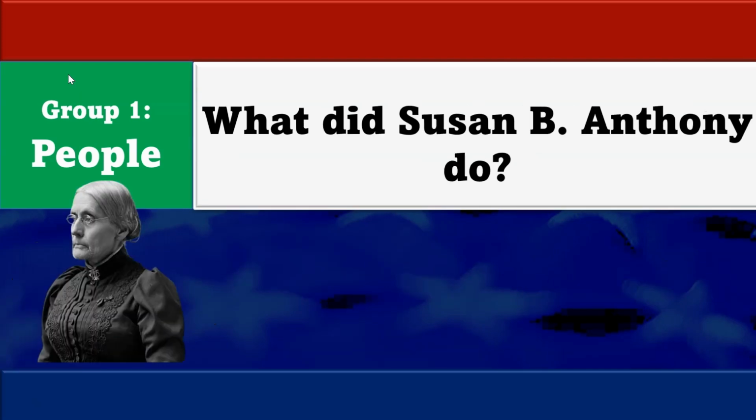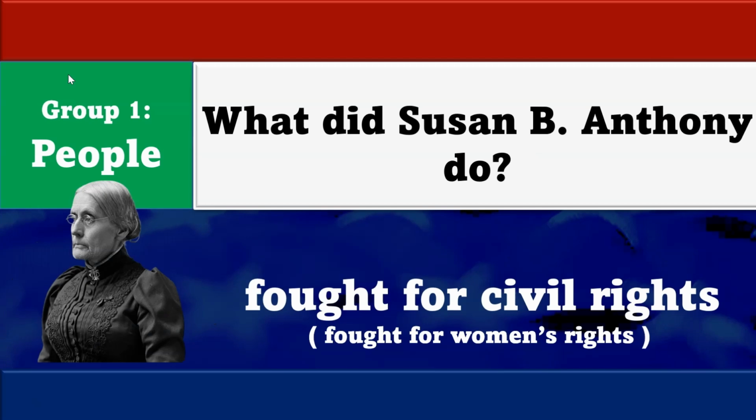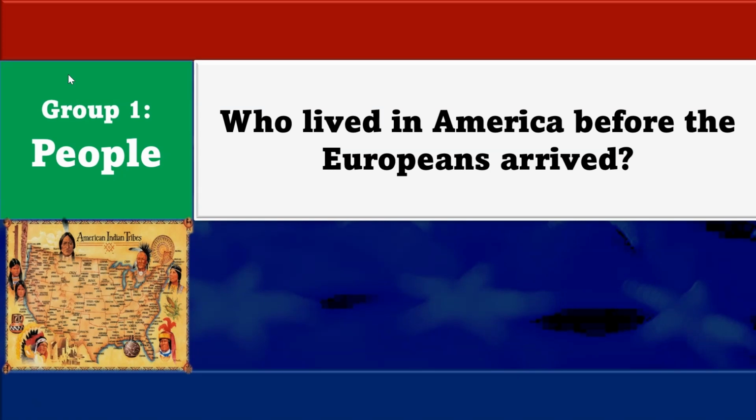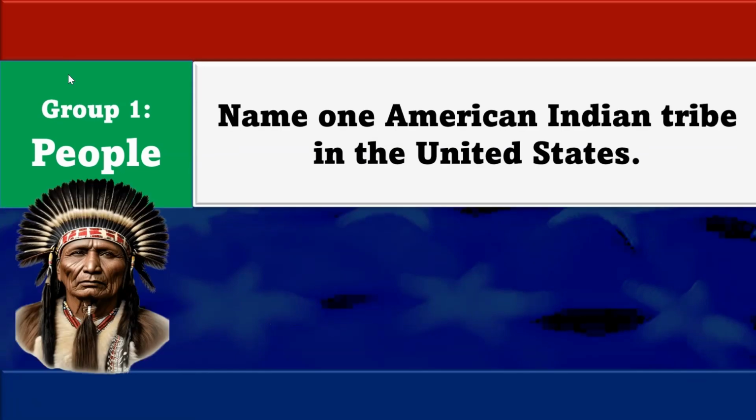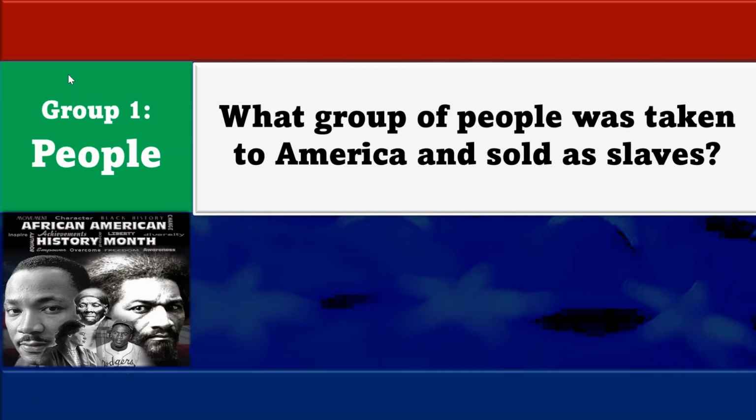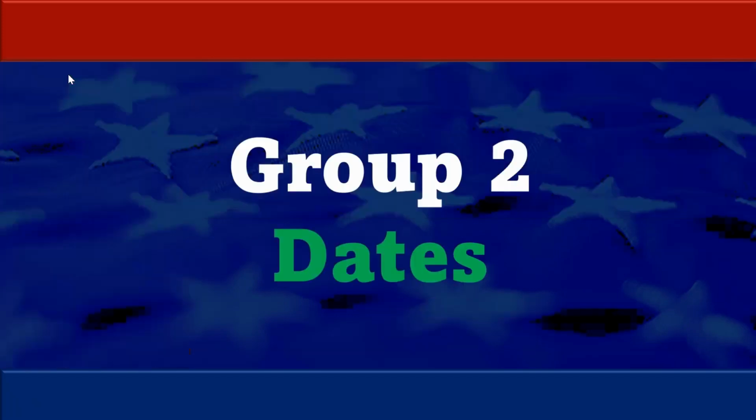What did Susan B. Anthony do? Fought for civil rights. You can also say fought for women's rights. Who lived in America before the Europeans arrived? American Indians. Name one American Indian tribe in the United States. Cherokee. What group of people was taken to America and sold as slaves? Africans.